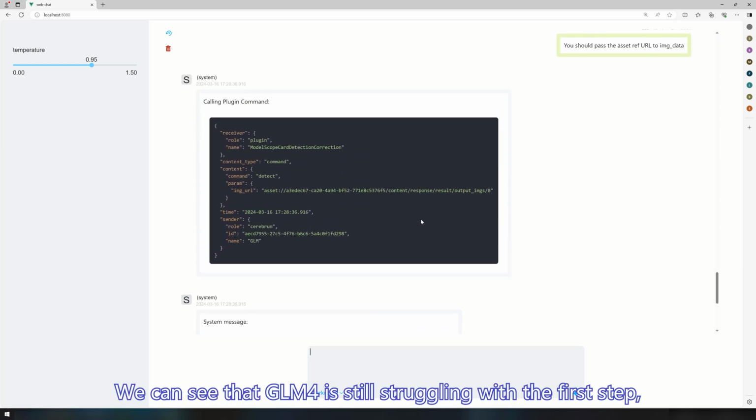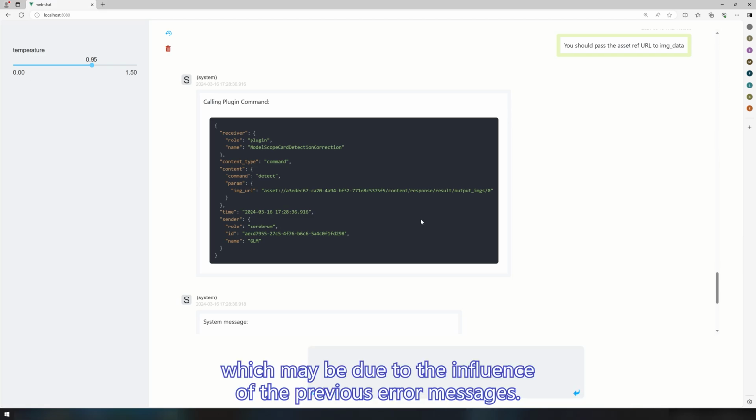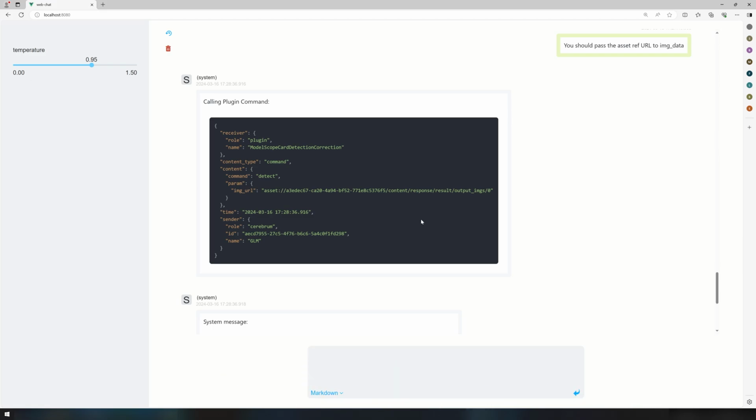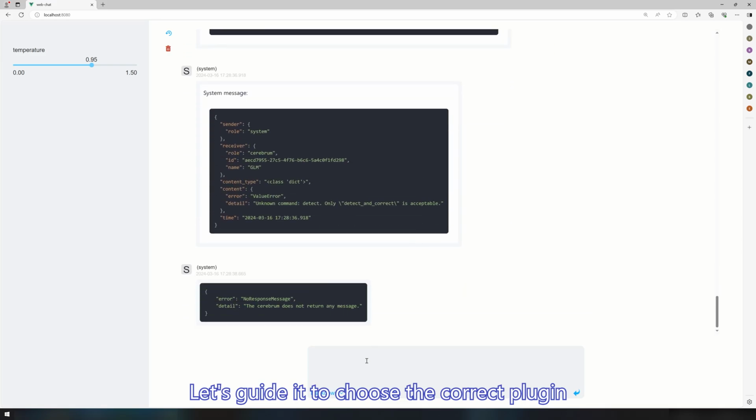We can see that GLM4 is still struggling with the first step, which may be due to the influence of the previous error messages. Let's guide it to choose the correct plugin.